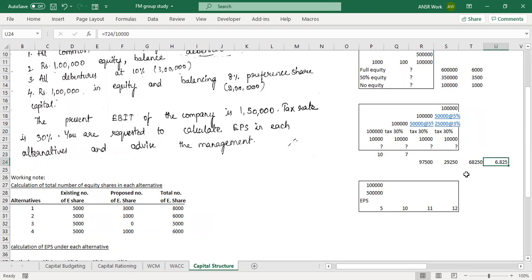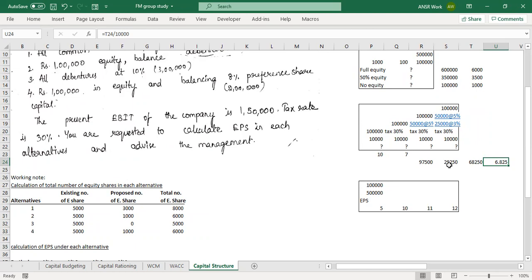So that comes to 68,250, right? You divide that by 10,000 because I'm asking for earning per share, right? So that comes to 6.825. You got it, right? Awesome. Any other doubts, guys, or any additional points? That's always welcome. Awesome. I'll take that as a no.